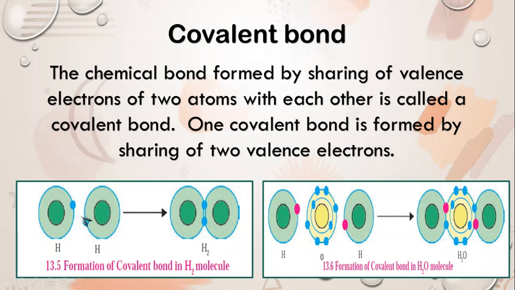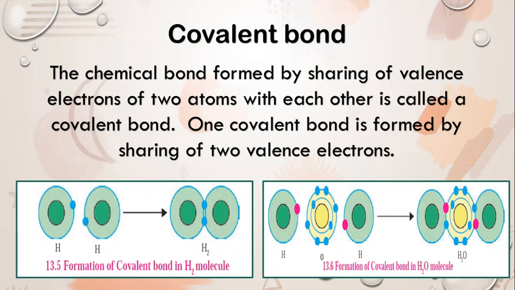Here, children, hydrogen has atomic number 1 and electronic configuration 1. That means it has one electron in the K shell and its duplet is short of one electron. Therefore, the valency of hydrogen is 1.